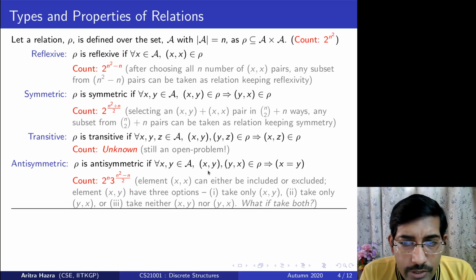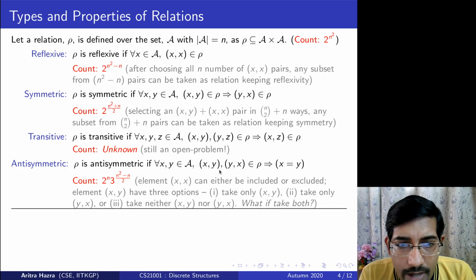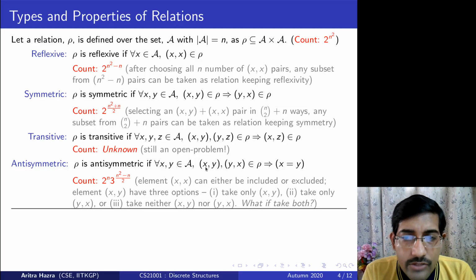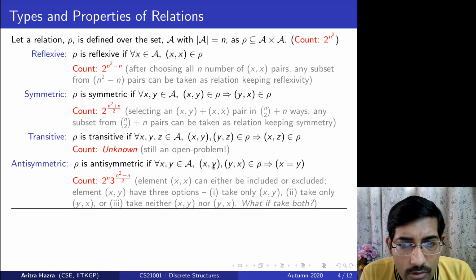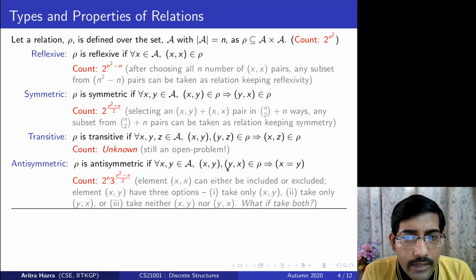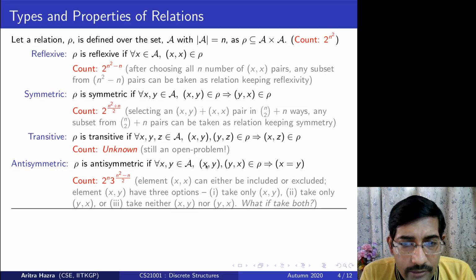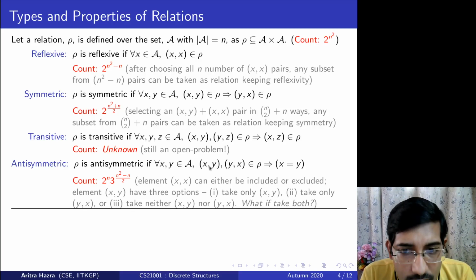We have also introduced a very basic concept, the antisymmetric notion of relation, which says that instead of telling me everything is equivalent as per relation rho, can I try to order things, so that I can only take pair xy or pair yx. If x and y are different, antisymmetry restricts us so that I cannot take both. So it tries to give some order. Either you order it by xy and take it, or you order it by yx and take it, but don't take both. It means the same.